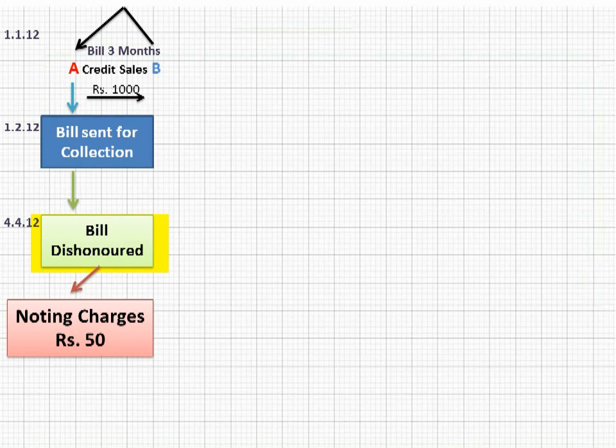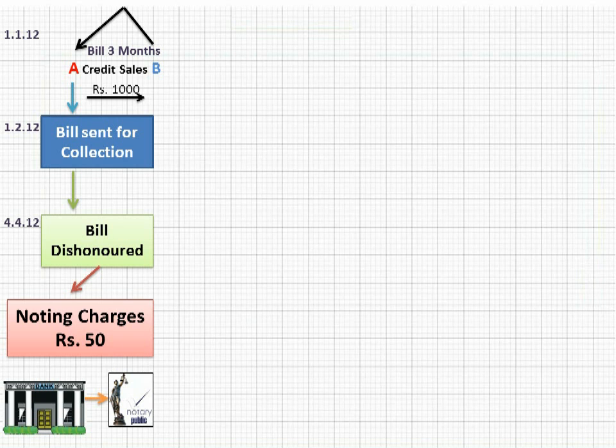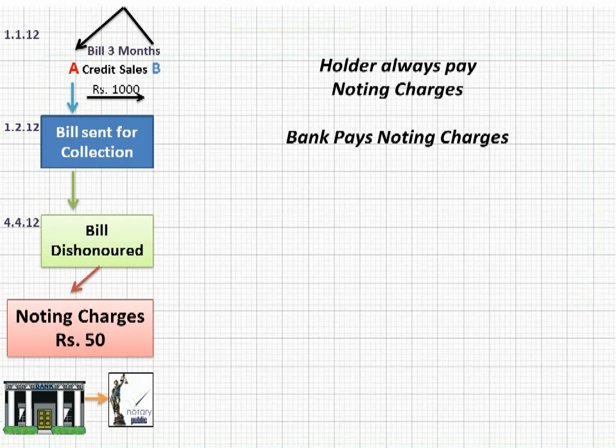So who will go to the notary public for the noting of dishonoring of bill? Naturally, bank will go there. Always the holder pays the noting charges, because the holder has to go to the notary public. So in this situation, bank is the holder, bank will go to the court, bank will pay the noting charges of rupees 50. But be careful. Bank doesn't know B. A is the customer of bank. If bank pays rupees 50, bank will recover this money from A.